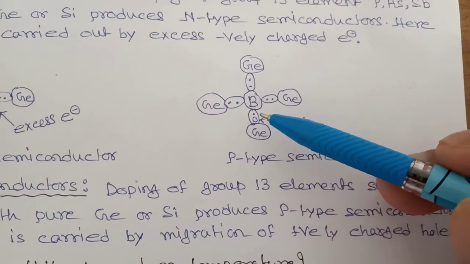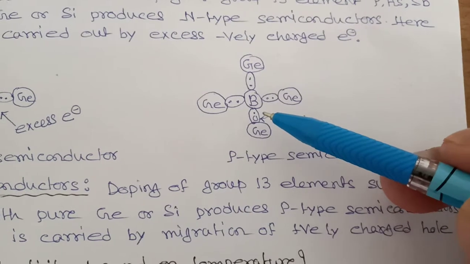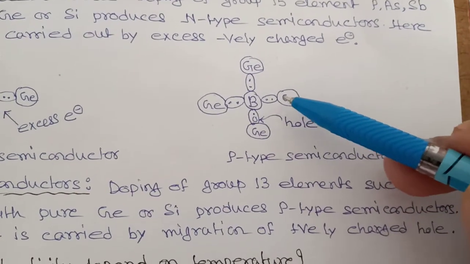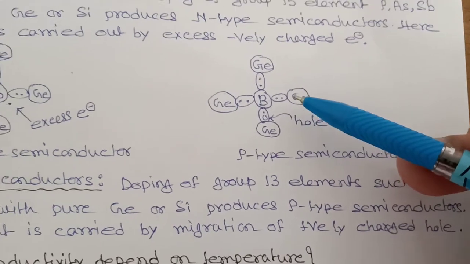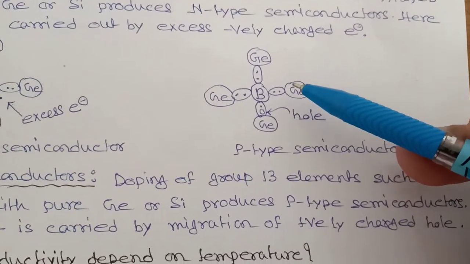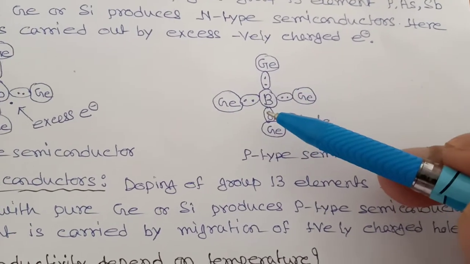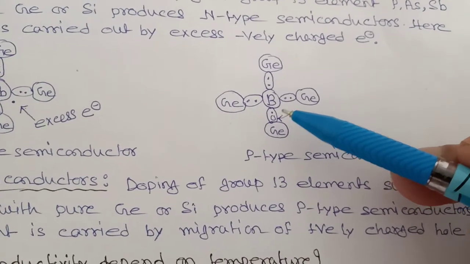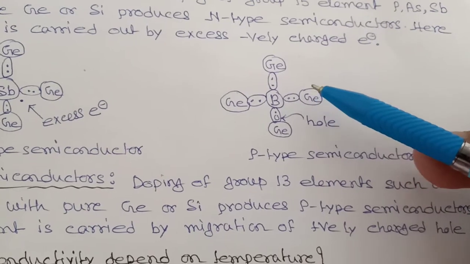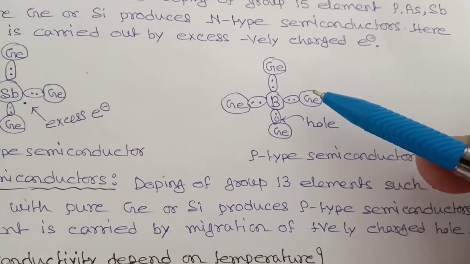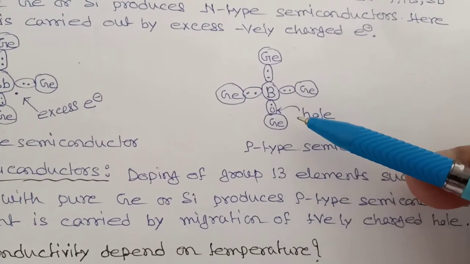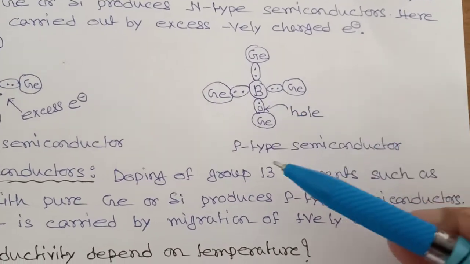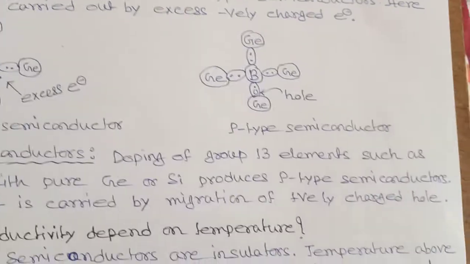Now at normal temperature, one valence electron from a neighboring germanium atom may have sufficient energy to migrate into the hole. One electron can come here. Consequently, a new hole will be formed on the germanium atom. Thus, current will be carried by this transfer of positively charged holes. That's why this type of semiconductor is called p-type semiconductor.